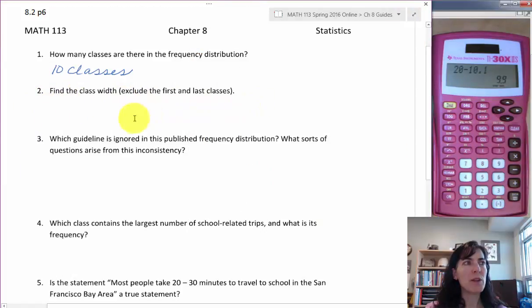Find the class width. So that was 9.9. And we need some units. That was minutes, right? For each class.